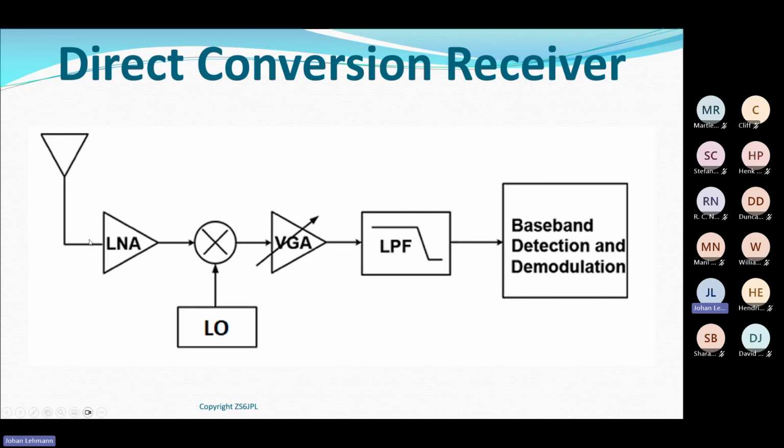So I've got my antenna, I've got my amplifier that changes my gain, so in other words, amplifies it. I go into a mixer. And what the mixer does is it changes the frequency to baseband. Okay, because that's what a direct conversion receiver is.